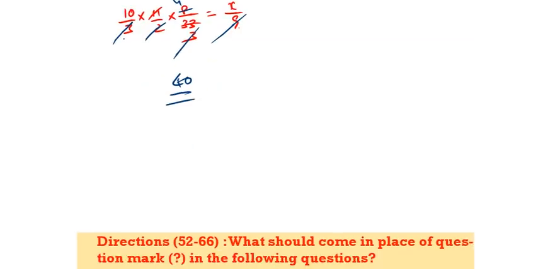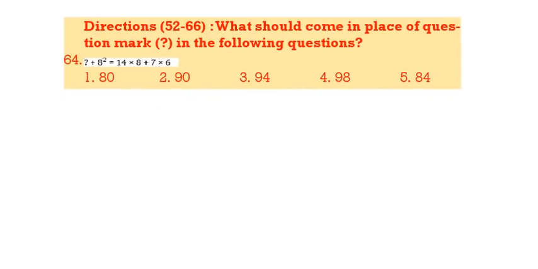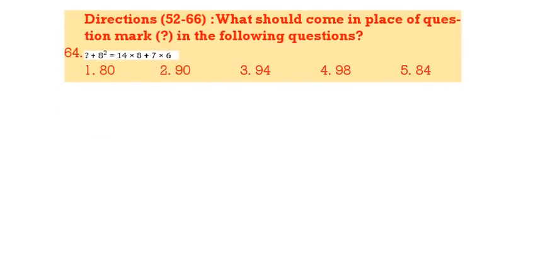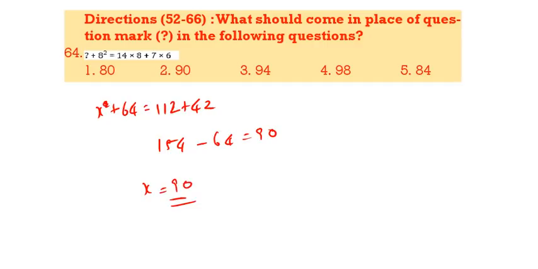Next question, 64. x square plus 8 square, x square plus 64 is equal to 112 plus 42, that is 154, minus 64, that is 90. Therefore x plus x is equal to 90. 90 is the correct answer.